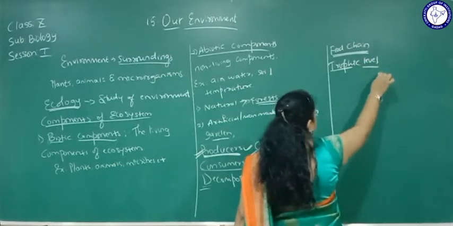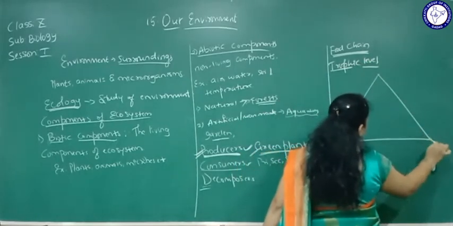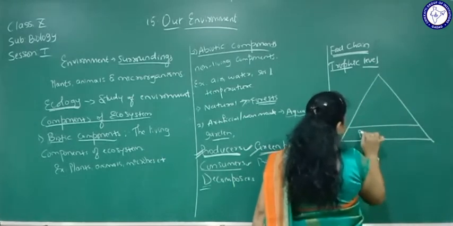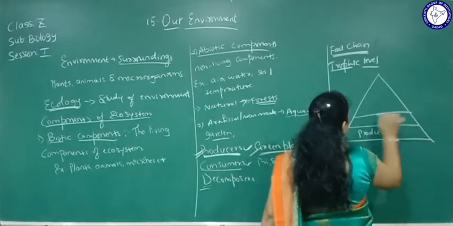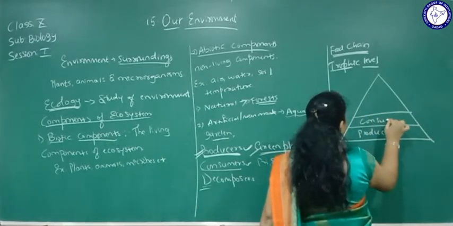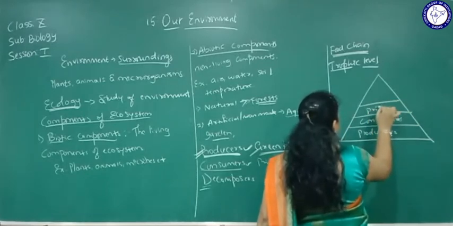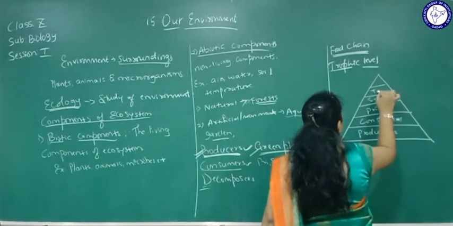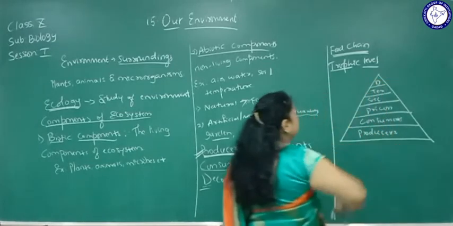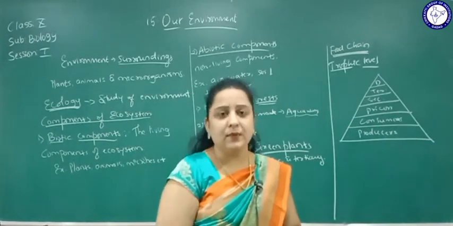First, you can see in the ecological pyramid, at the base there are producers. Then come consumers: primary consumers, then secondary consumers, then tertiary consumers, and last come decomposers. Producers form the base of the pyramid.